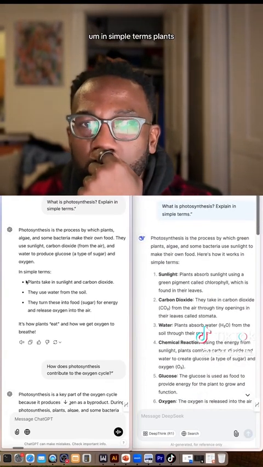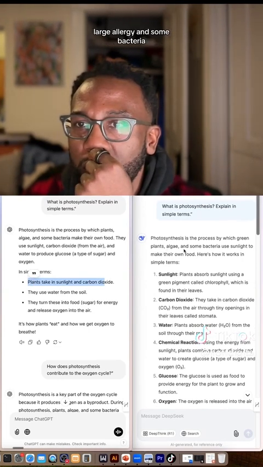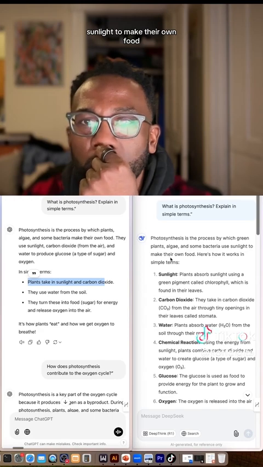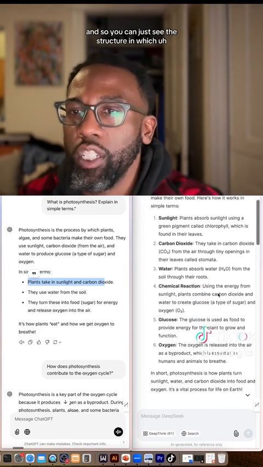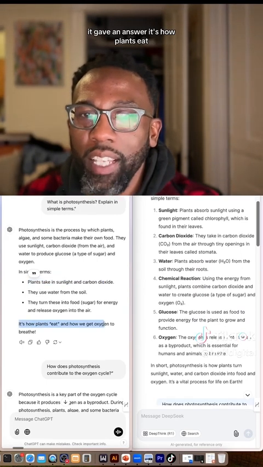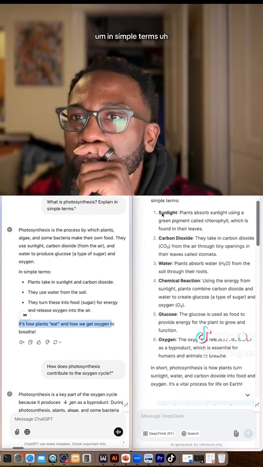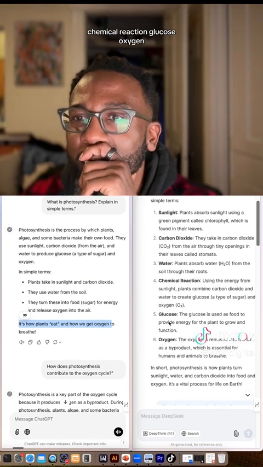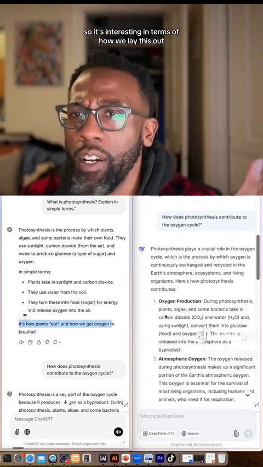In simple terms, photosynthesis is a process in which green plants, algae, and some bacteria use sunlight to make their own food. You can just see the structure in which it gave an answer. It's how plants eat: sunlight, carbon dioxide, water, chemical reaction, glucose, oxygen.